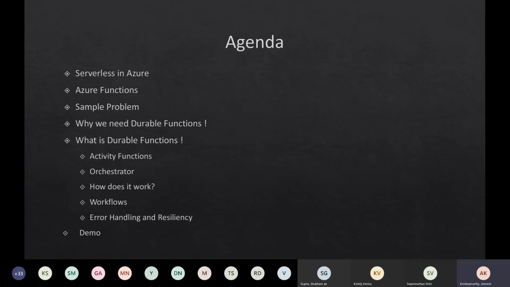And there is definitely a demo when we talk about durable functions. There is no demo for the first part where we talk about serverless or Azure Functions, but there is definitely a lot of demo when we come into the main agenda, which is durable functions.